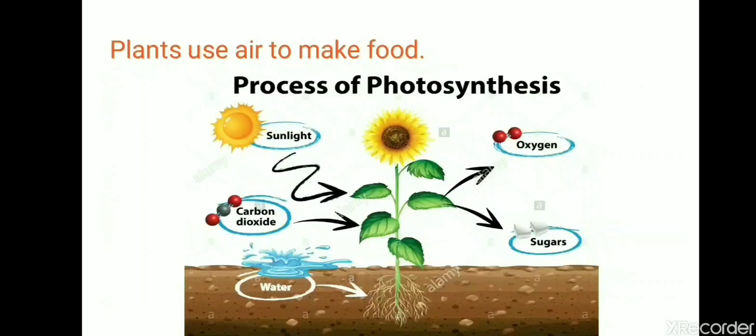Now children, plants also use air to make food. For the process of making food, they use carbon dioxide which is present in the air. So, plants need carbon dioxide which is present in the air. And why is this carbon dioxide used by plants? To make their food.